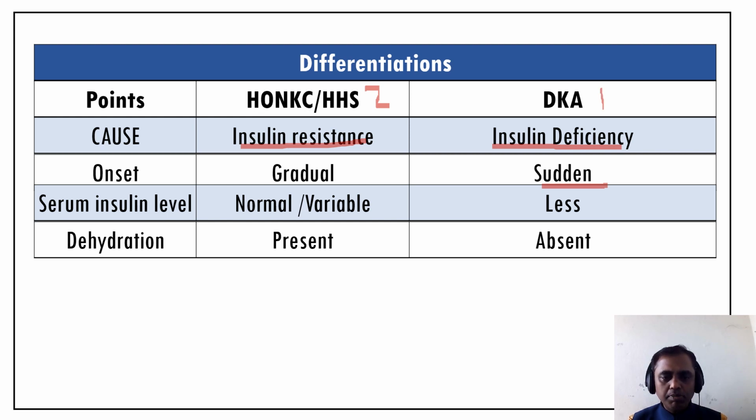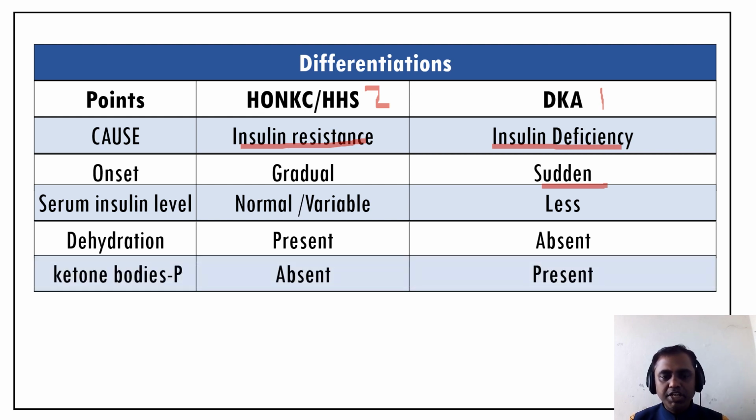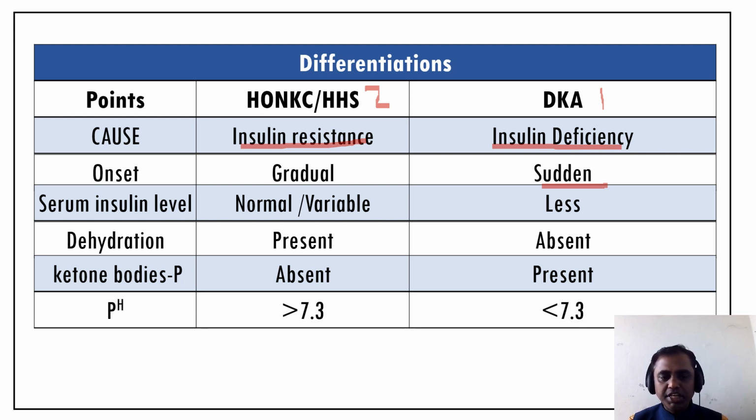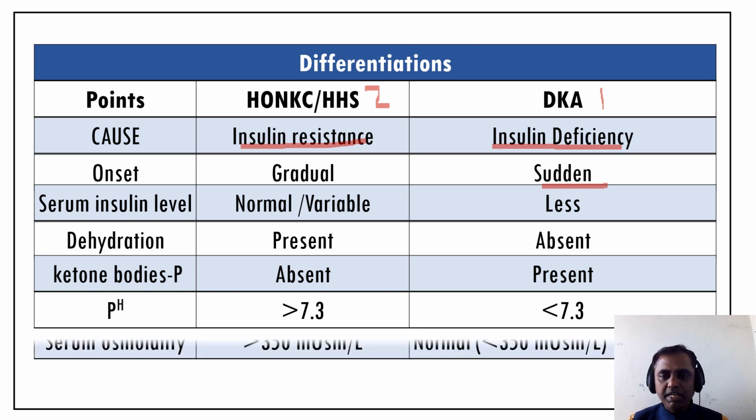So you can see normal serum insulin in HSS, and it is less in case of DKA. Dehydration is present in case of HSS and absent in case of DKA. Ketone bodies in the plasma, in the blood, are absent in case of HSS and present in case of DKA. pH is more than 7.3 in case of HSS and less than 7.3 in case of DKA.